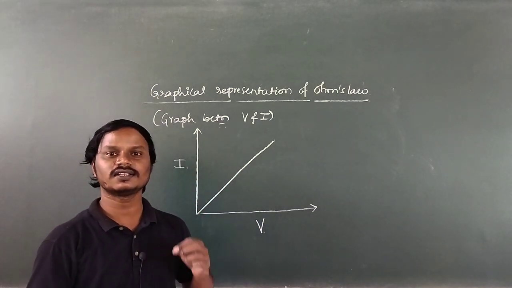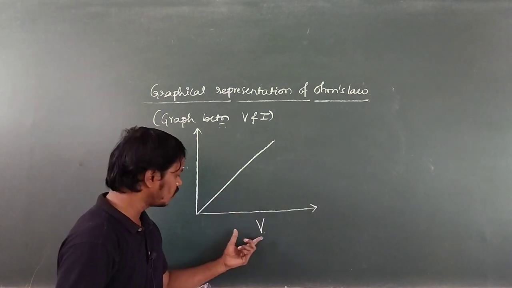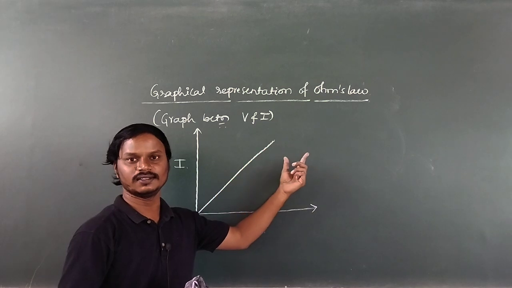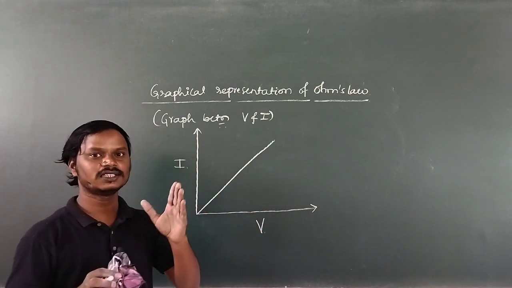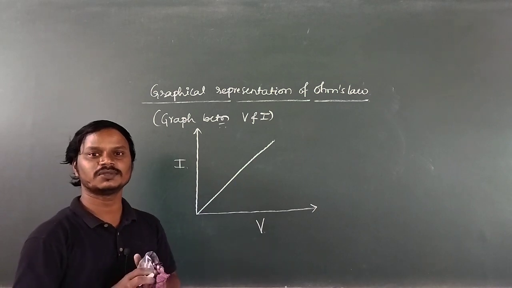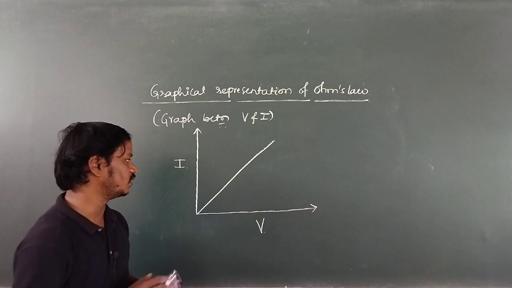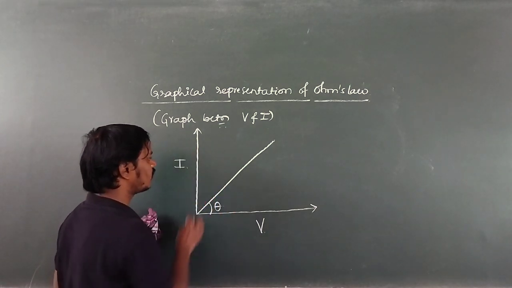Here the resistance of the conductor is constant. So if the resistance of the conductor is constant, as the voltage increases, current also increases linearly. Means what is the condition for Ohm's law? The condition must be the resistance of the conductor must be constant, or the temperature of the conductor must be constant. Now this is about the graph between voltage and current.